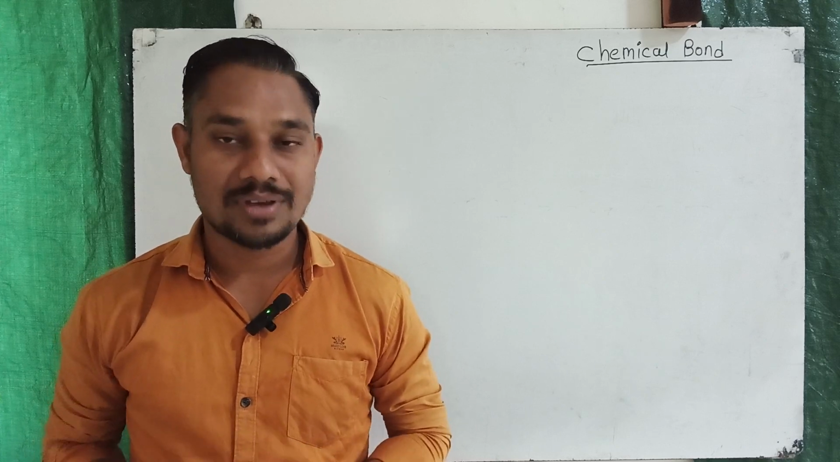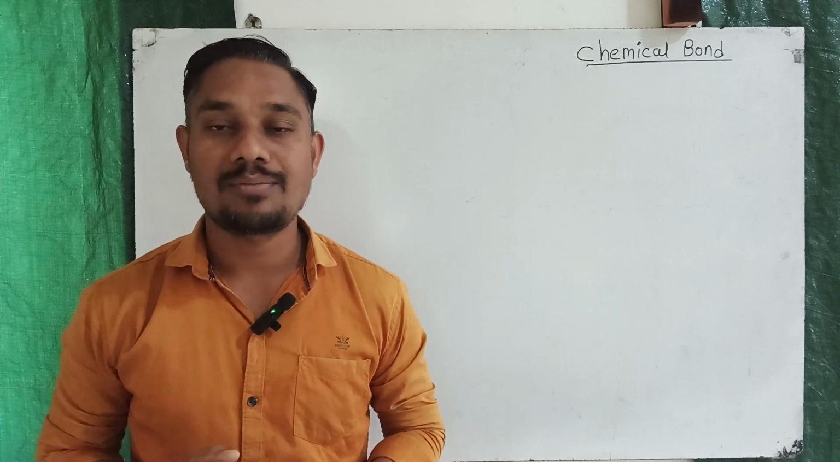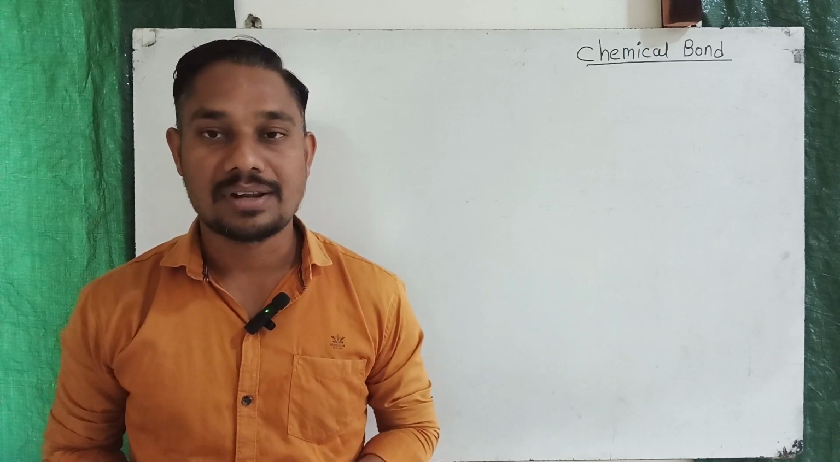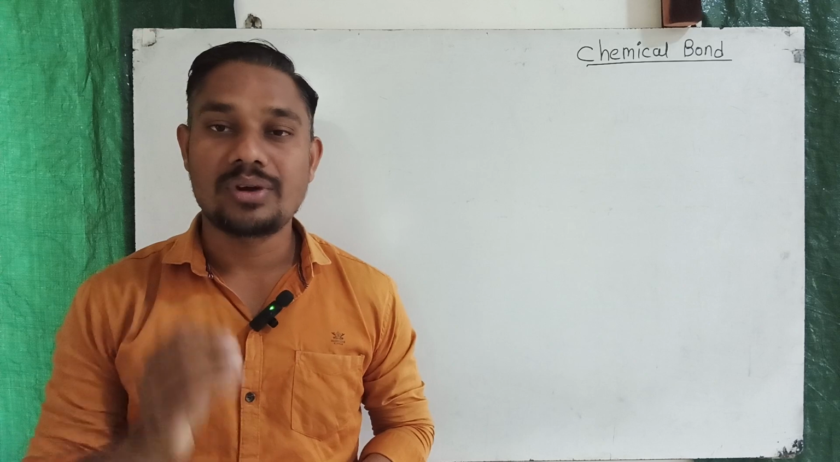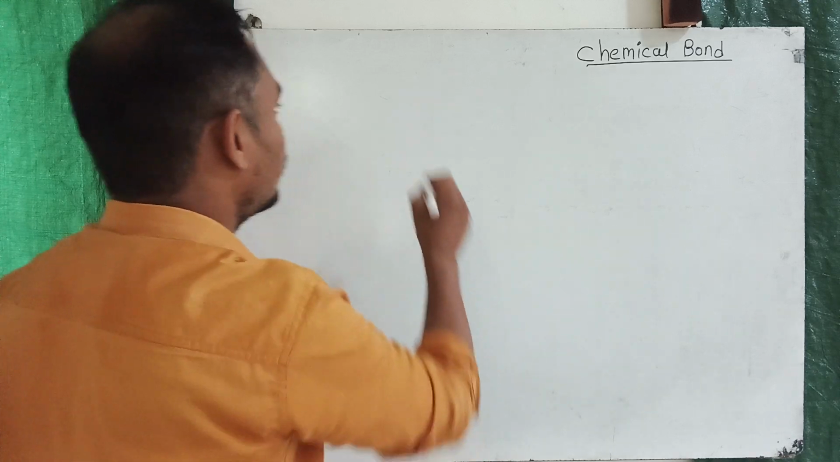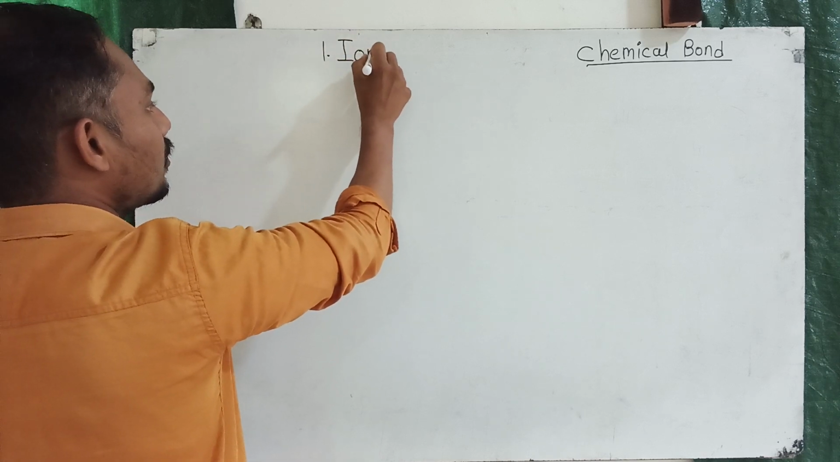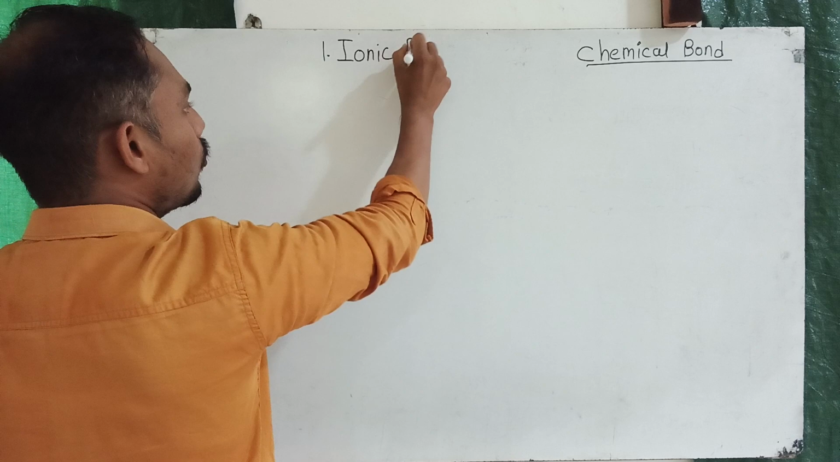There are some types of chemical bonds like ionic bond, covalent bond, coordinate bond, metallic bond, etc. Now I am going to discuss one of them, that is ionic bond. The first one is ionic bond.